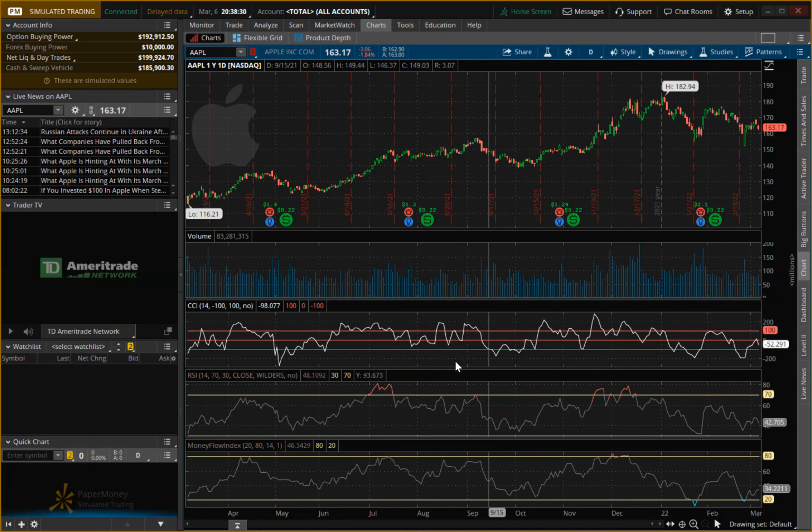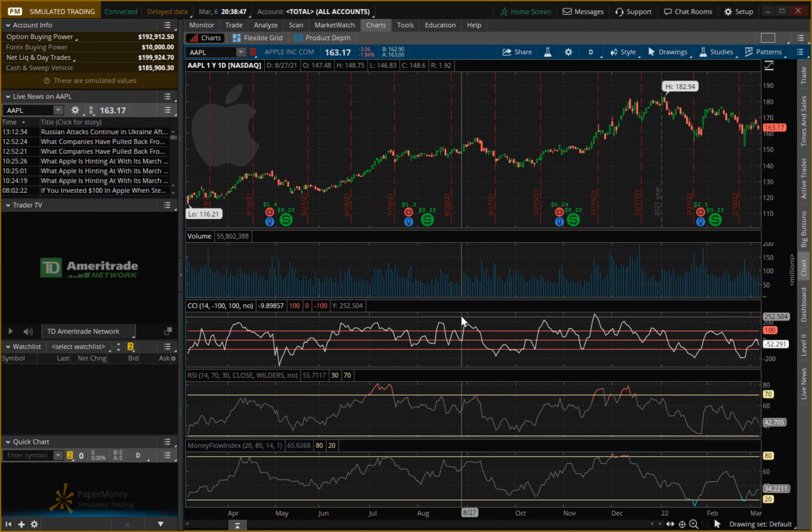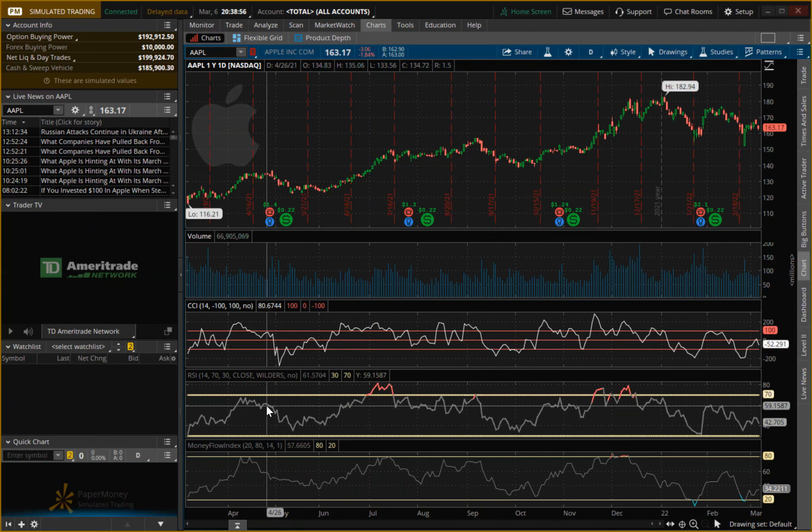There have also been a couple of times where it's been oversold, and then there's a little reversal that happens here and here. Here's a really stagnant reversal. So considering the Commodity Channel Index, it's been a little bit across the board. It isn't as consistent as it is in the RSI or the Money Flow Index analysis.